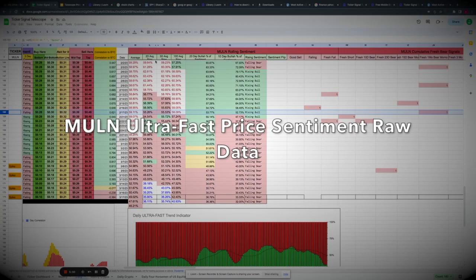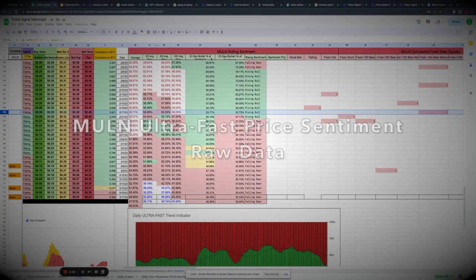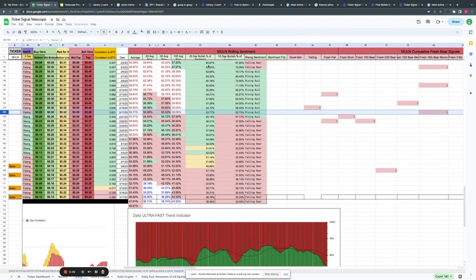So what we're going to see here is the 2-day, the 5-day, the 10-day, the 23-day, and then the 10-day bullish percentage of action. And again, we can see here, I still highlighted the 17th, when we saw some really negative price action. The next day, we did see the 10-day bullish go negative and start to continue to fall. Would have been a great indication.